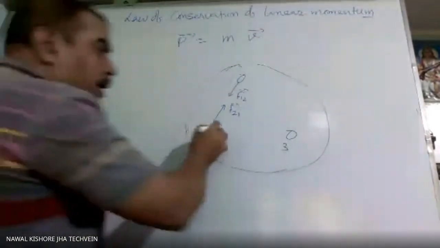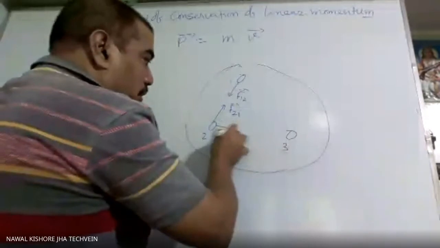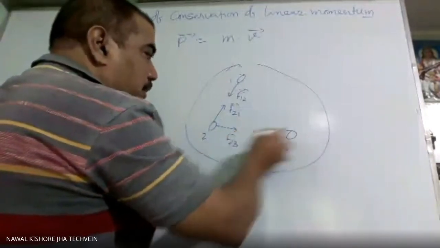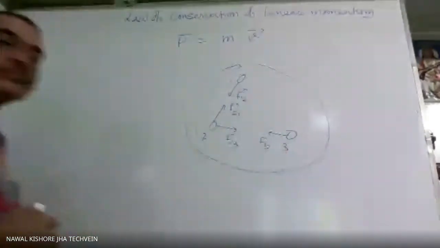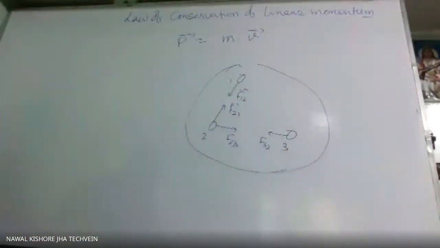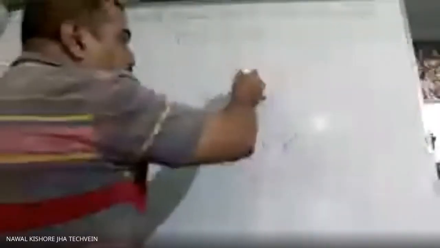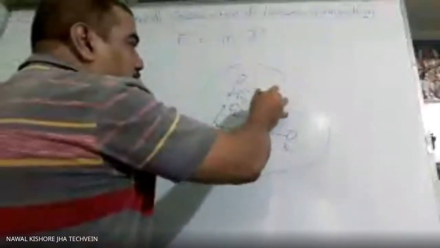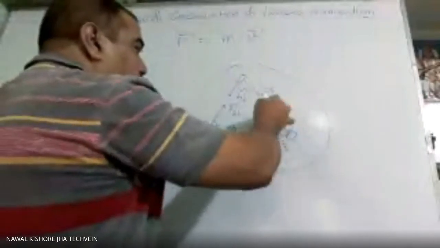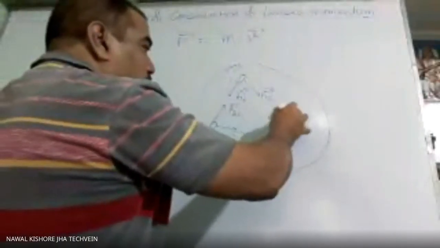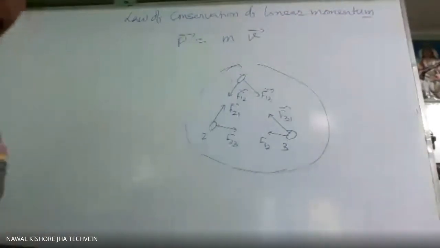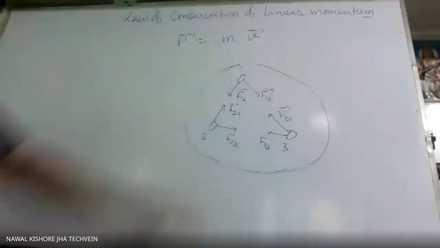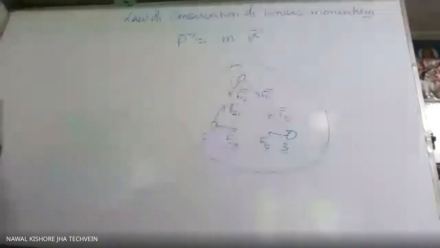Similarly, the force applied by this, F23, will be in this direction, whereas F32 is in this direction. For one and three, F13 is in this direction, whereas F31 is in this direction. So these are all internal forces.